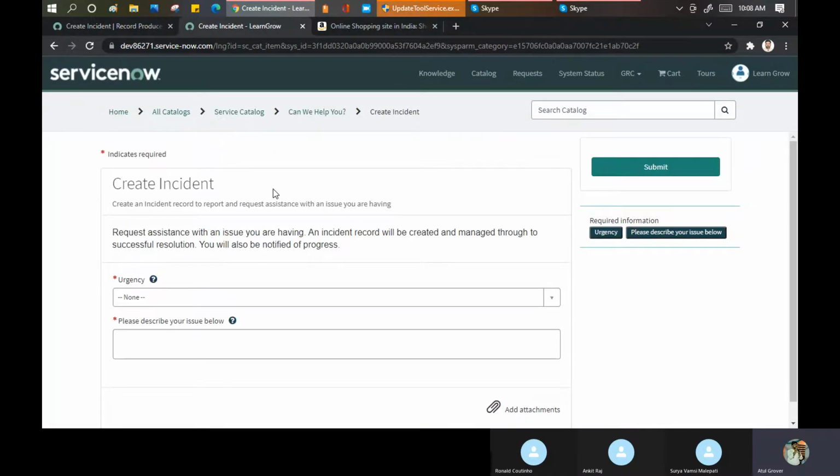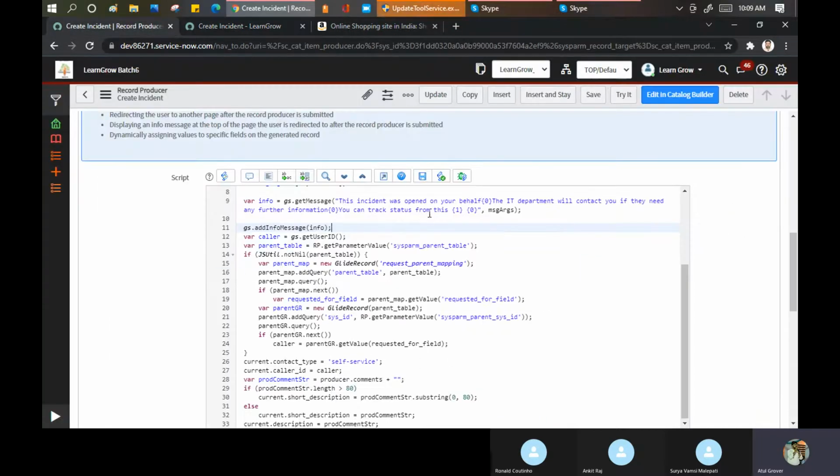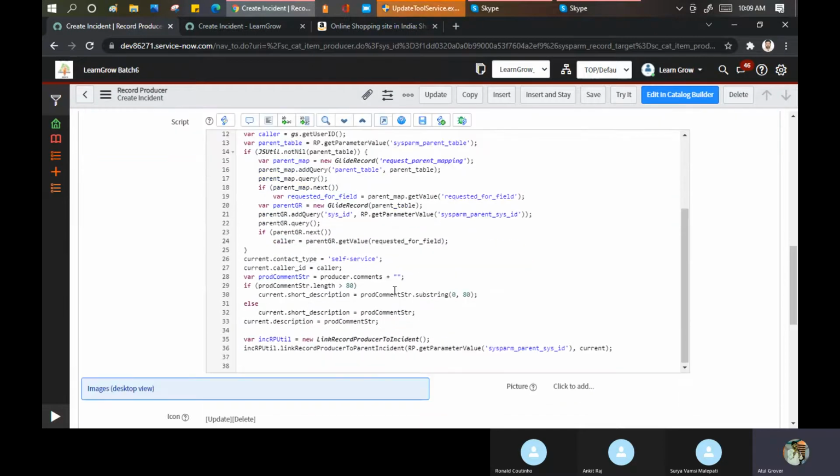We are creating an incident via email, not via portal. The only difference is that in the email you can write anything, it will be captured. But in the portal we have specific fields available, and we have to map those fields into the incident table. So ये यहाँ पर mapping किया उसने. If I come on this part, mainly यहाँ पर आते हैं. Contact type is self-service. If anyone raises an incident from the portal, the contact type should become self-service.